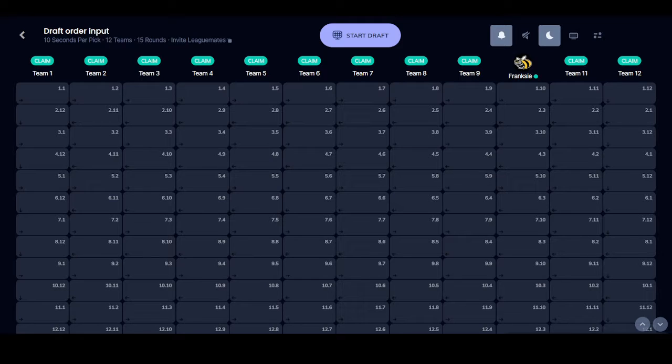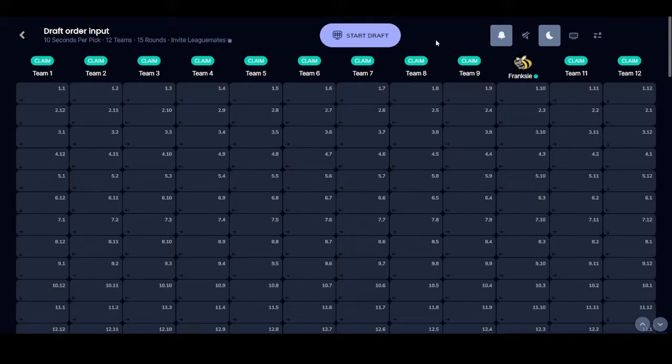And then the second one is just exactly the same, but with no queue, just to get how the computer would pick at my position. Hopefully the AI does some things I do, like it will look to fill positions, so it won't just randomly pick 8 wide receivers in a row. Something I didn't mention when I do my drafting is that I also look at positional depth. So if I've got my second quarterback and a couple of quarterbacks keep up on my list, I'll go to the next guy.